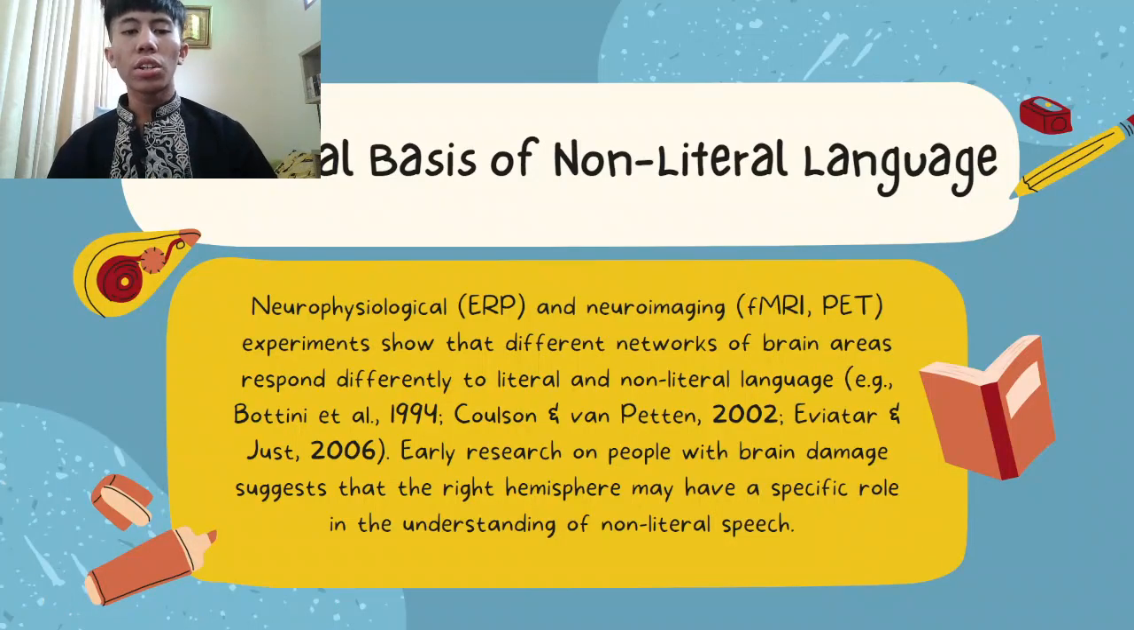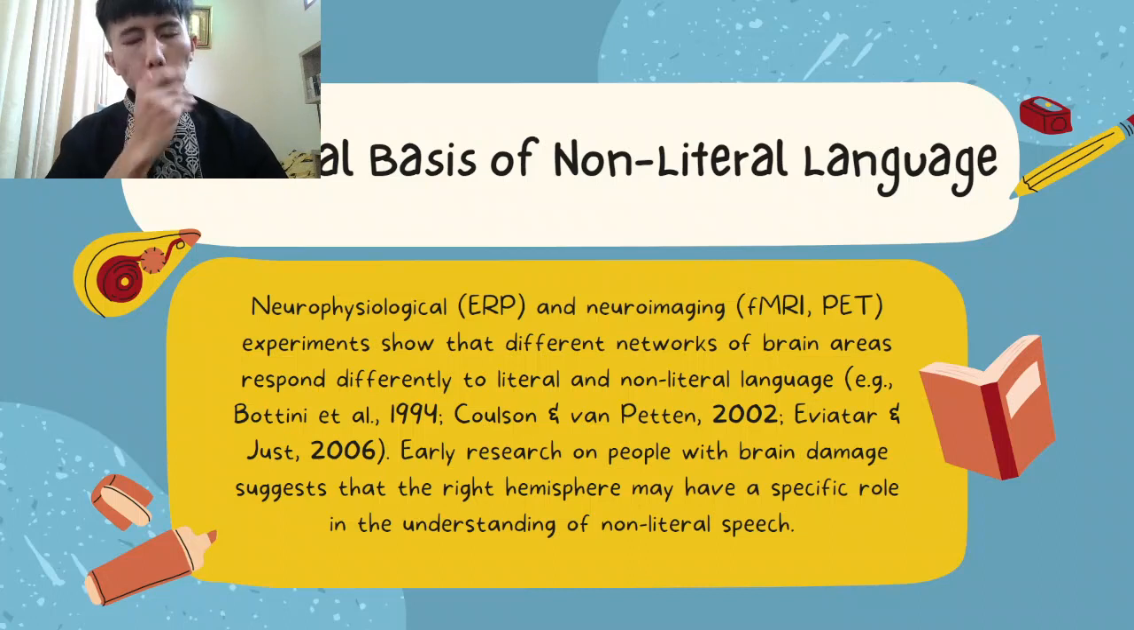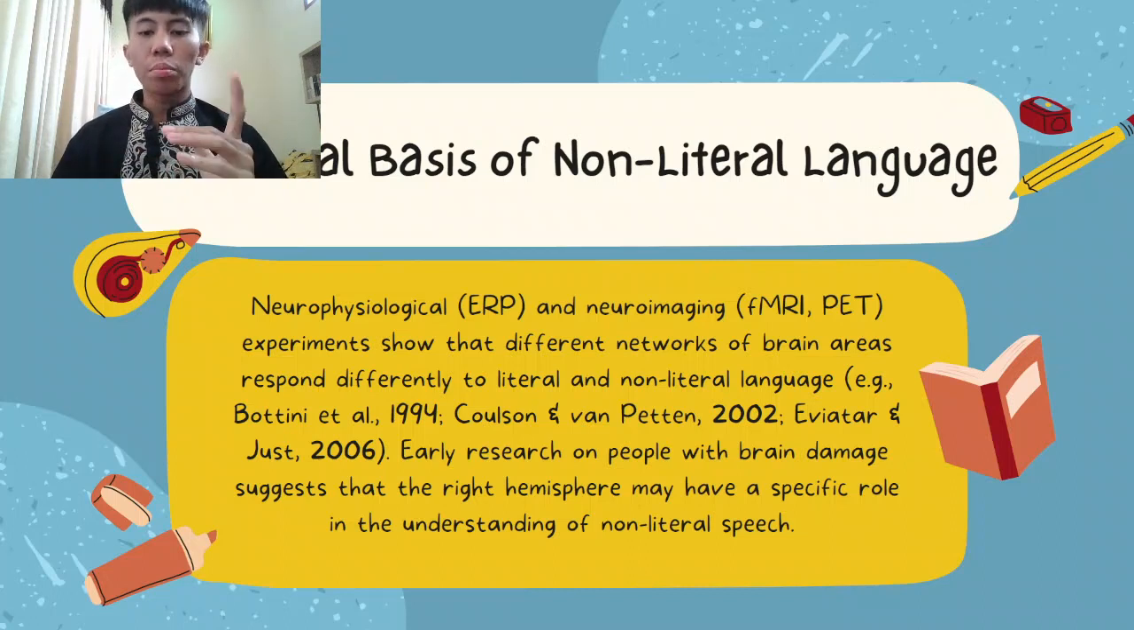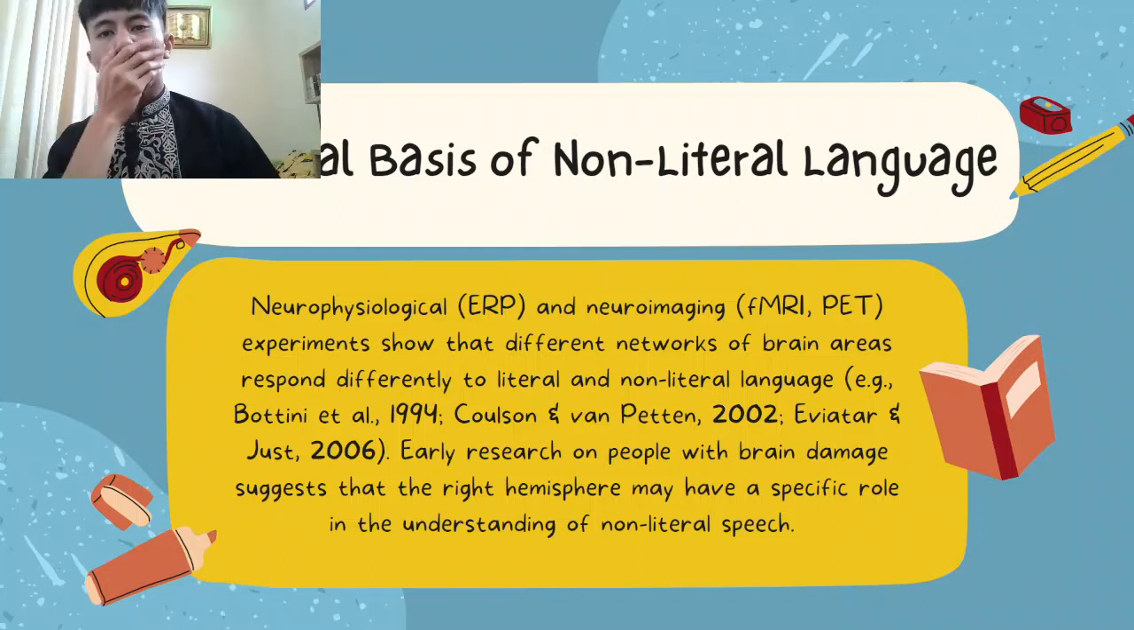The last part is the neural basis of non-literal language. Neural imaging shows that different networks of brain areas respond differently to rhetorical non-literal language, according to researchers. Early research on people with brain damage suggests the right hemisphere may have a specific role in understanding non-literal speech. Patients with injury to the right hemisphere have trouble matching a metaphor with a picture